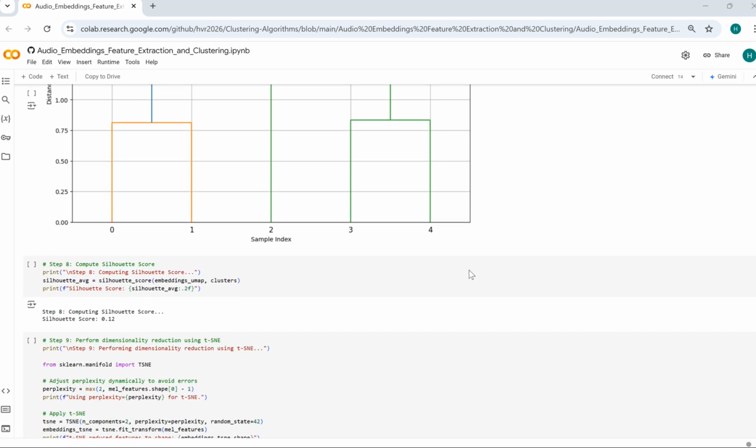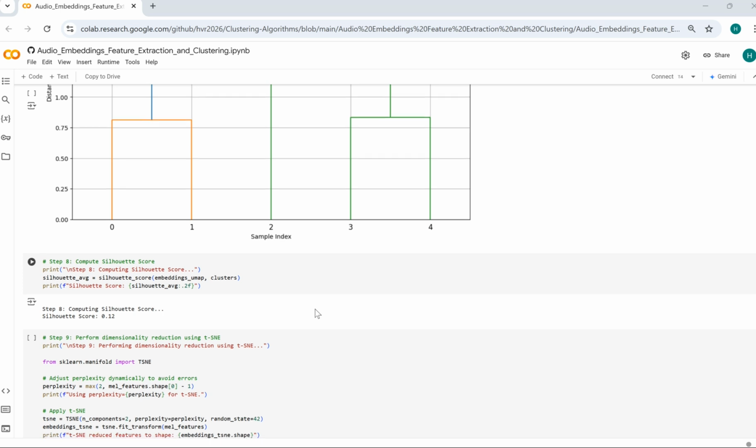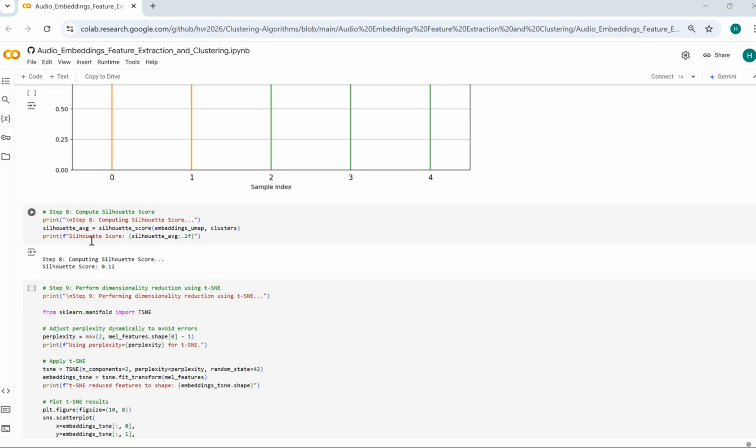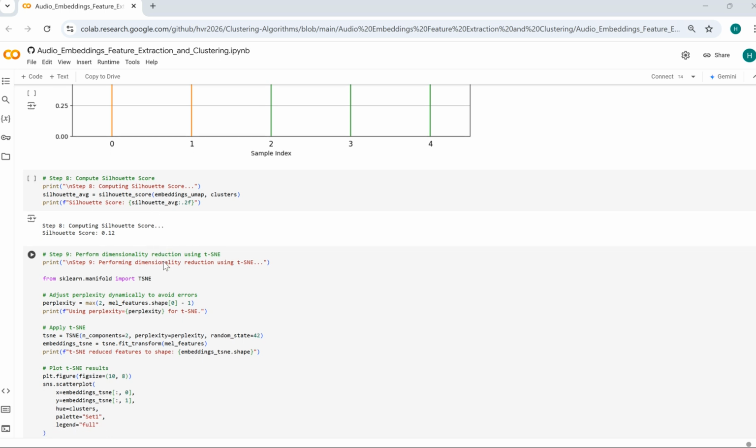Next, we calculate the Silhouette score, which measures clustering quality by evaluating how well samples are separated. The score typically ranges from -1 to 1, where higher values indicate better-defined clusters. This step provides a quantitative metric for assessing clustering results. In our case, the score is around 0.12.